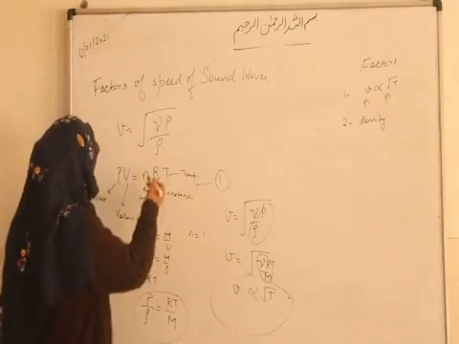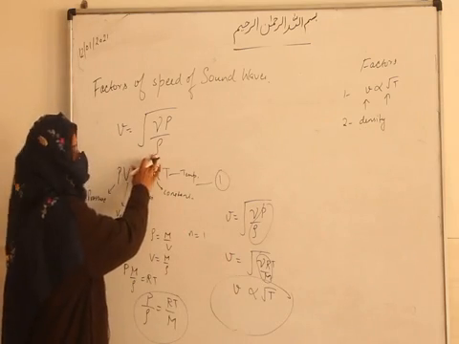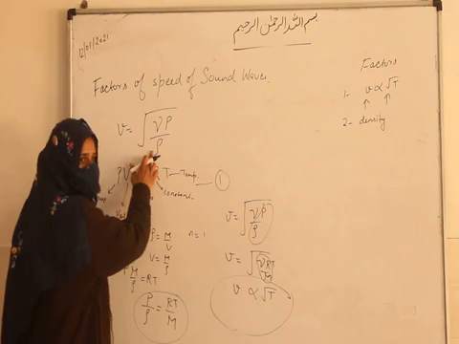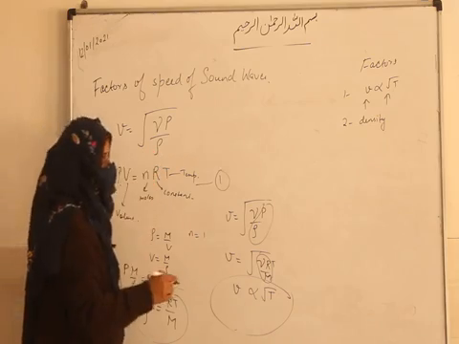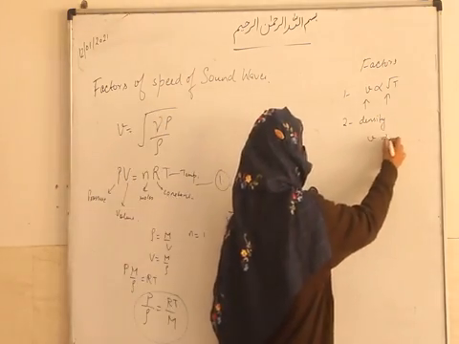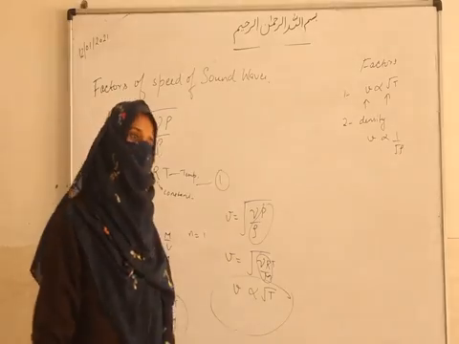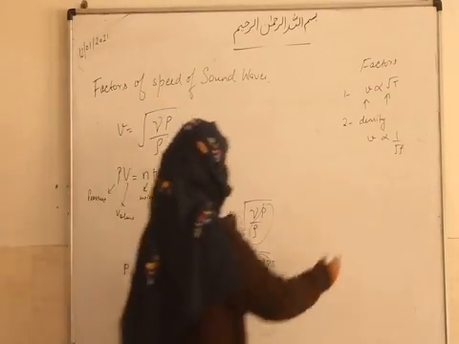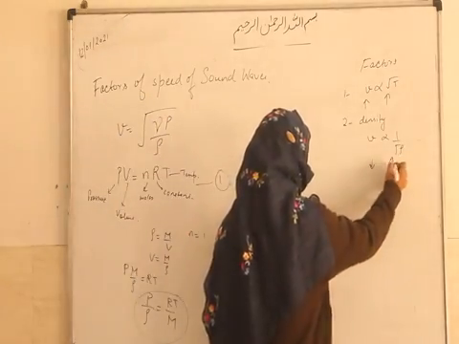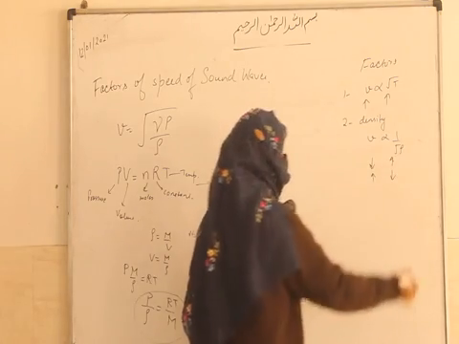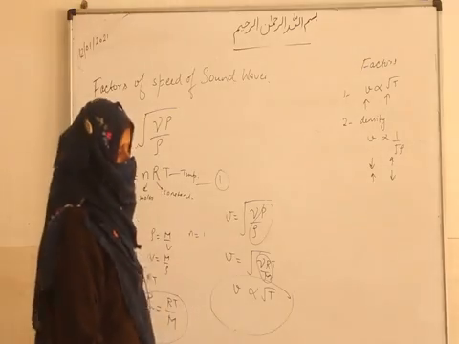You can see here from this Laplace correction formula that V is inversely proportional to the square root of the density. So if density increases, velocity of the sound will decrease. These arrows just tell you the inverse proportion.